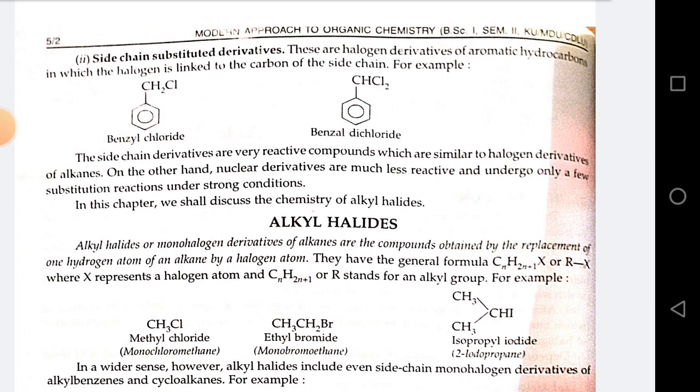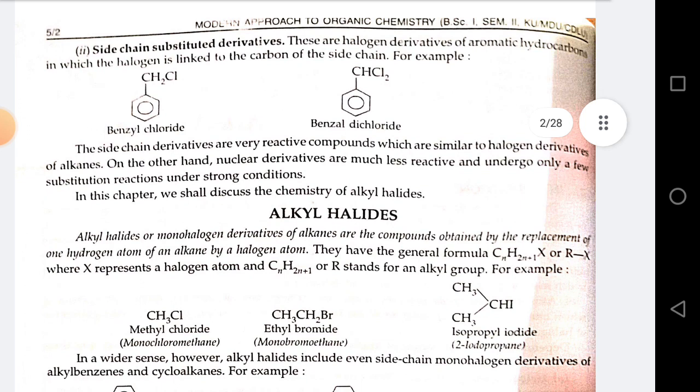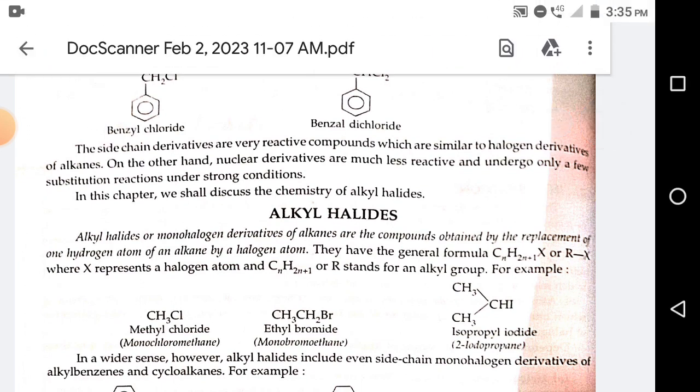The side chain derivatives are very reactive compounds which are similar to halogen derivatives of alkanes. On the other hand, nuclear derivatives are much less reactive and undergo only a few substitution reactions under strong conditions. In this chapter, we shall discuss the chemistry of alkyl halides. Alkyl halides, or monohalogen derivatives of alkanes, are the compounds obtained by replacement of one hydrogen atom of an alkane by a halogen atom.